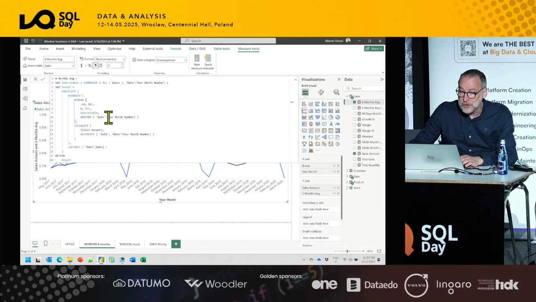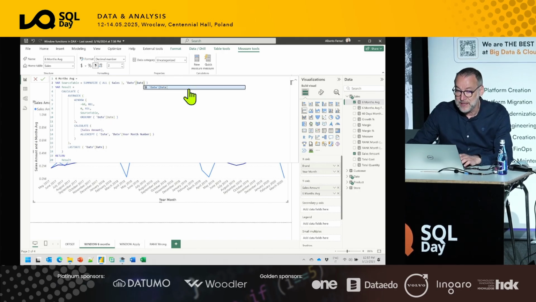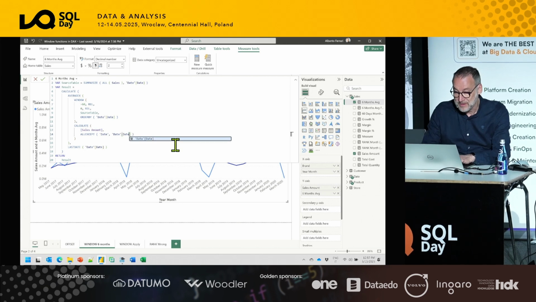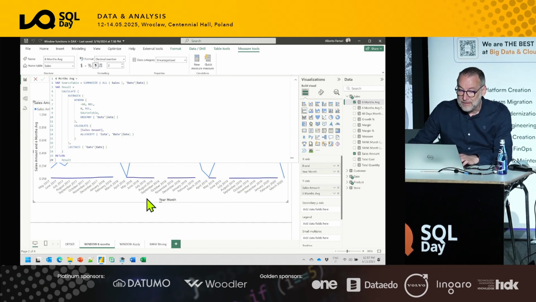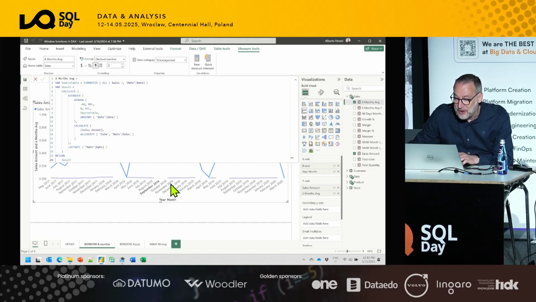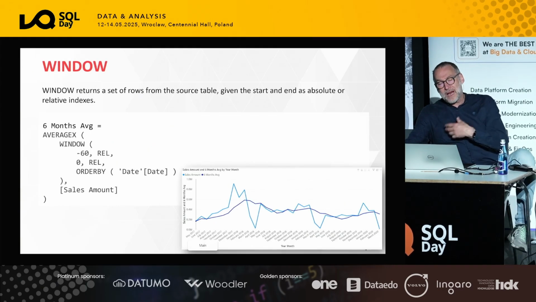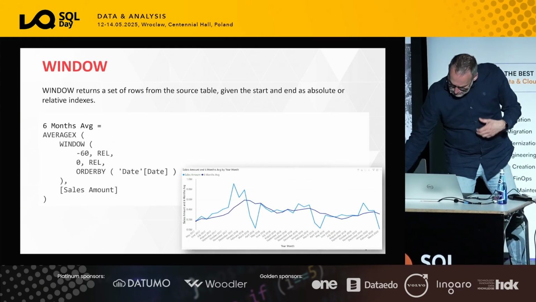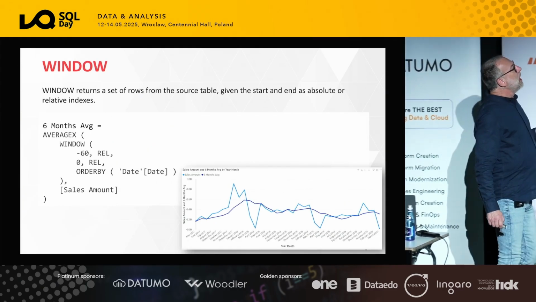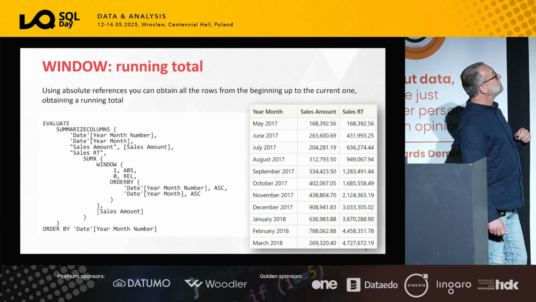And instead of sorting by year-month number, here you should sort by date. But of course, doing that requires changing all the changes here, date here, and the same here. And I made some mistake somewhere. Oh, because I don't have the date here, so that doesn't work. Anyway, moving averages and window functions are quite common and quite simple to use.